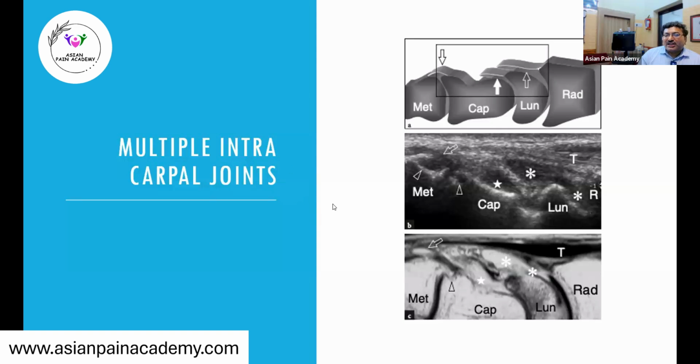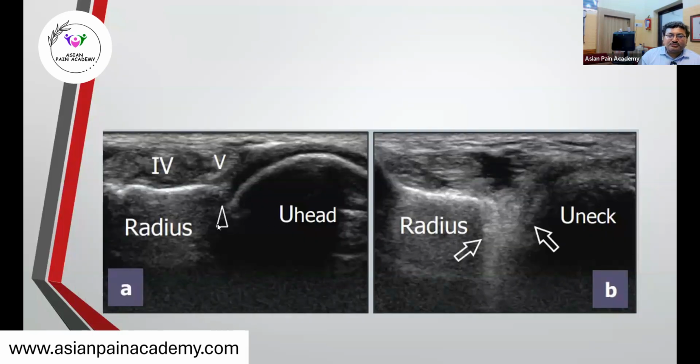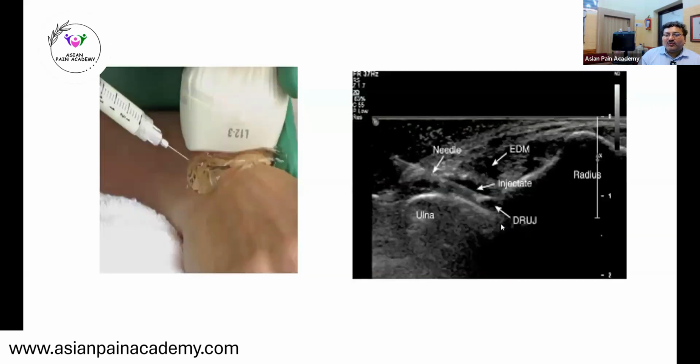So there are multiple intercarpal joints. Fluid accumulation and inflammation are possible in these areas. Then there is the distal radioulnar joint, which I have already demonstrated. In case of inflammatory arthritis, there could be fluid at this joint, and we inject in the same way.